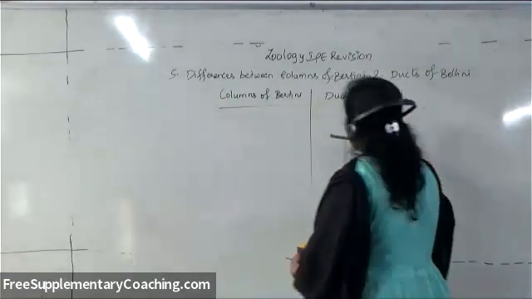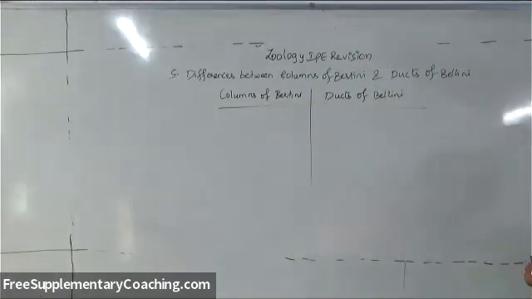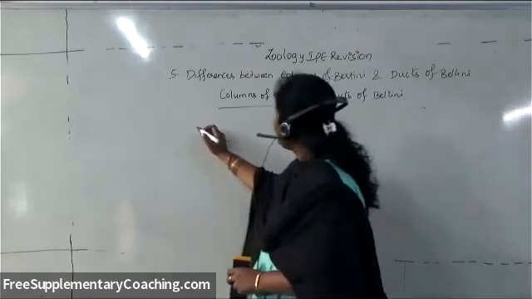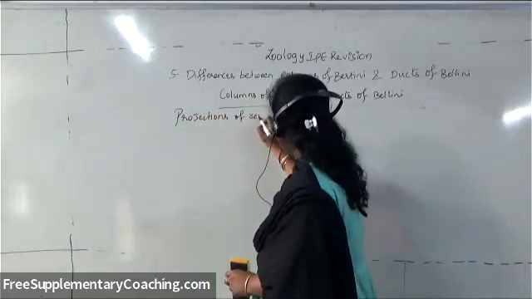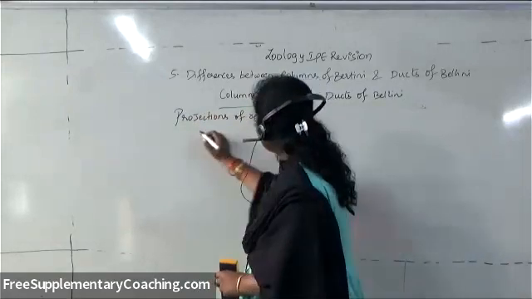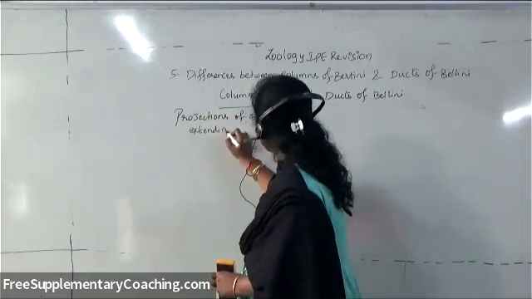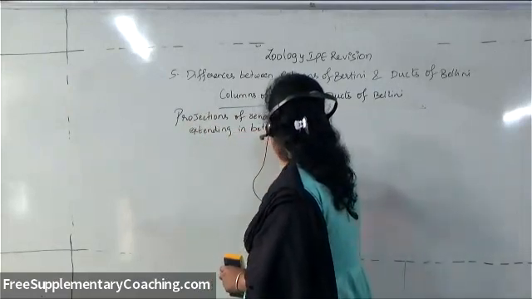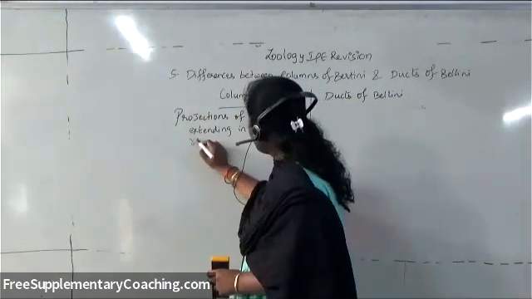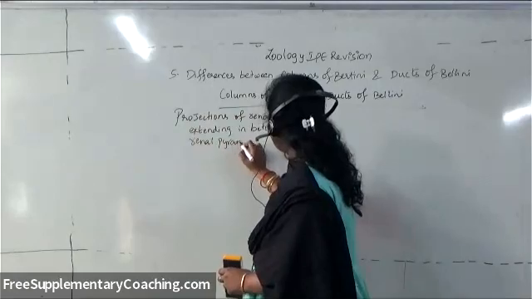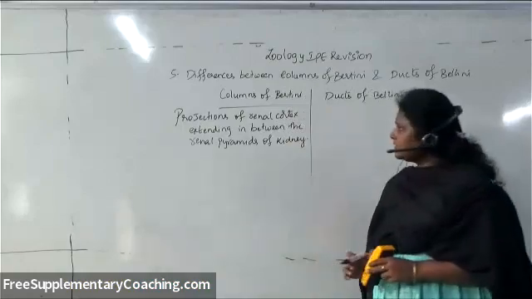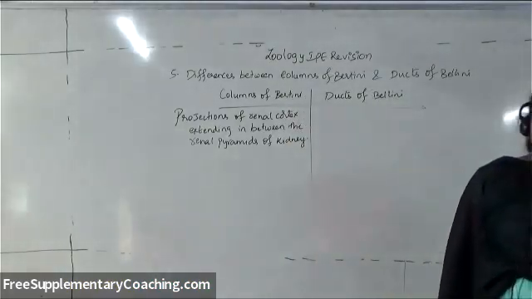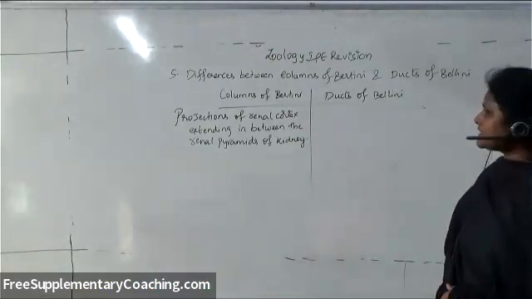You should write the difference between the two. So what are columns of Bertini? The projections of renal cortex extending in between the renal pyramids of kidney. Projections of renal cortex extending in between the renal pyramids of kidney are called columns of Bertini.